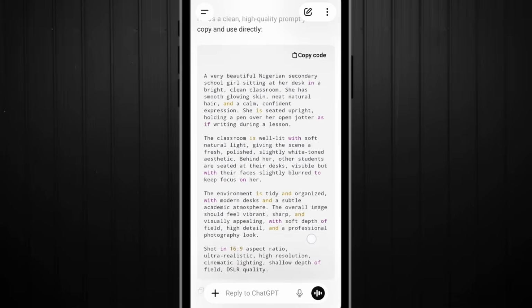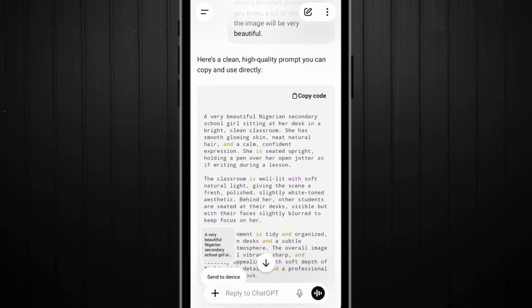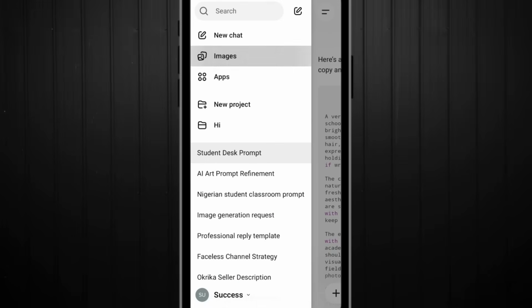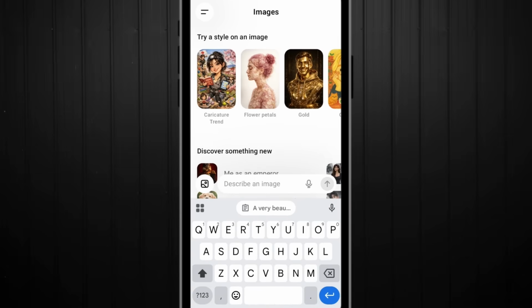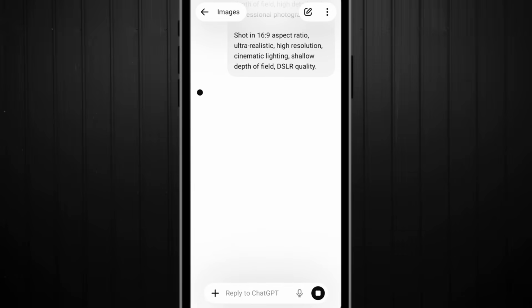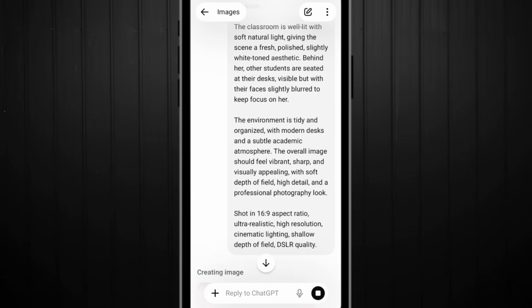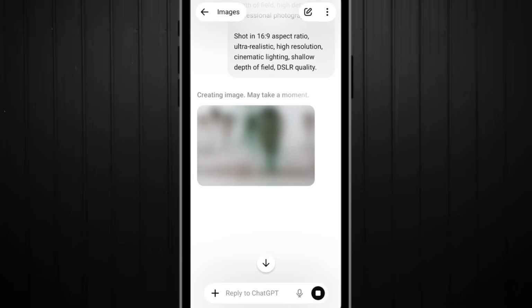Alright, so this is the prompt right here. I'll go ahead and copy. It's already copied. I will click on these 2 lines right here and click on images. This is the new ChatGPT feature that generates clean images. I'll paste my prompt and send. Of course, as you can see here, if you scroll down, there are so many things ChatGPT has already recorded simply because it already understands my style. Without telling ChatGPT, it knows that this is a YouTube video, right? Yeah, because I'm a YouTuber, so this is 16:9. I'll talk about ChatGPT and other chatbots in my next video. So let's generate the image that we are here for.